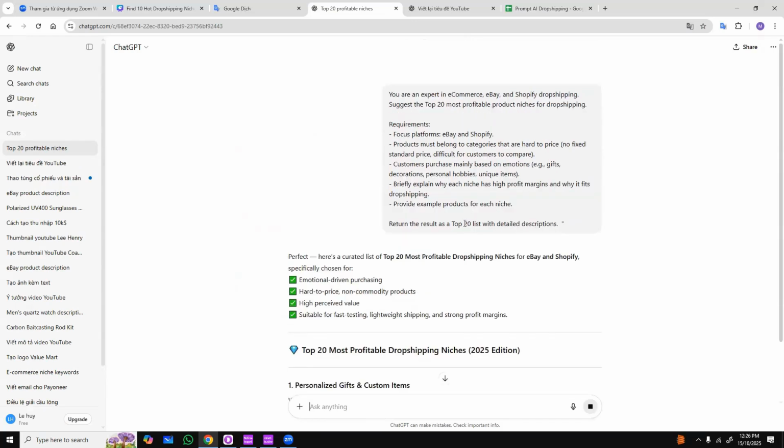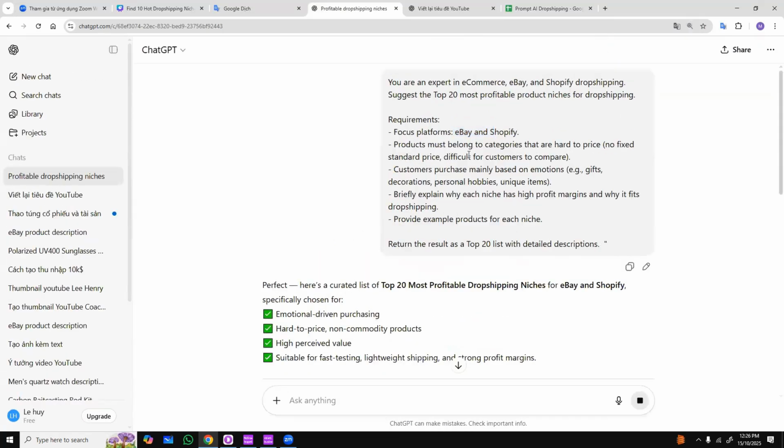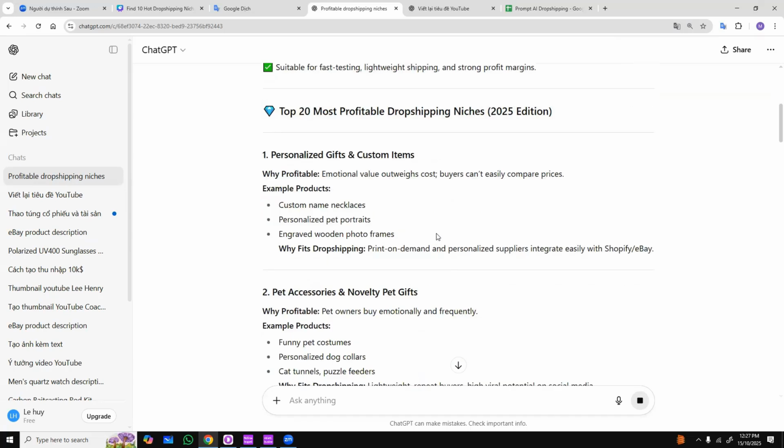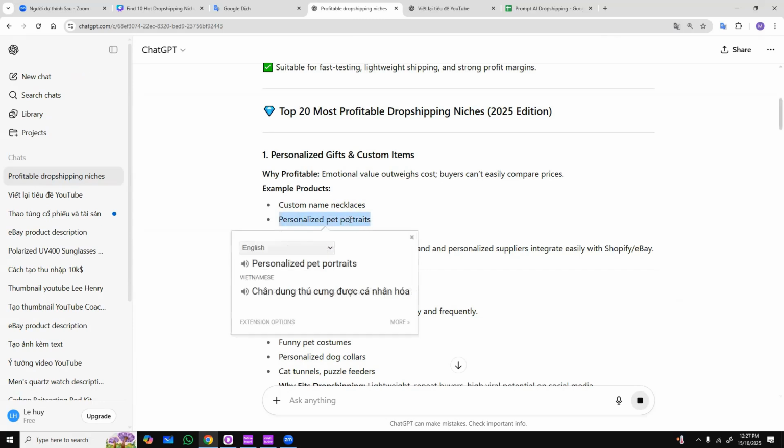It will analyze for us the products that are suitable, for example, for selling on eBay and Shopify. Secondly, these products have a wide variety of categories, making it hard to compare prices. Customers find it difficult to compare prices and their purchasing decisions are influenced by emotions. It will also explain why these niches bring high profits and are suitable for the model where we don't keep inventory, don't buy products in advance until we've made a sale. So we don't have to invest capital upfront.